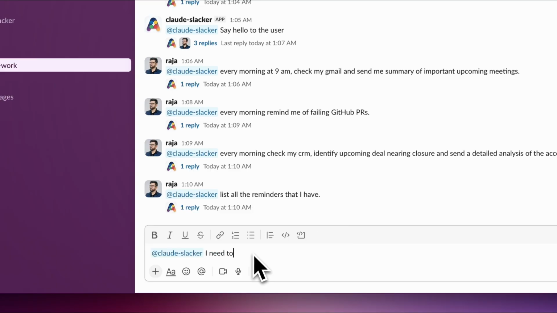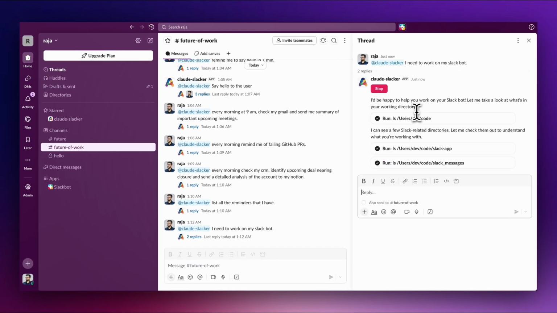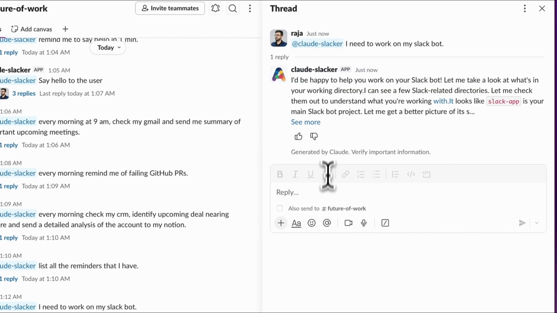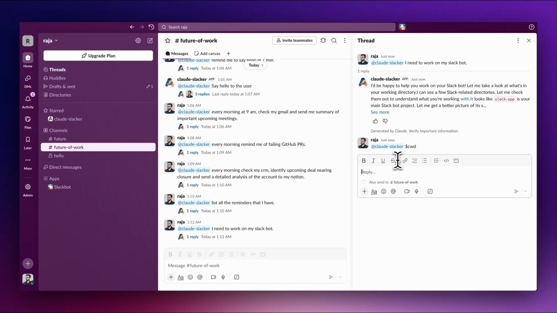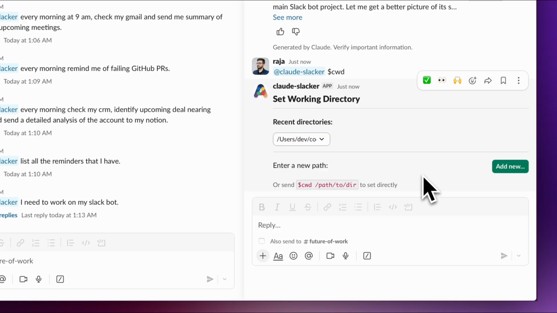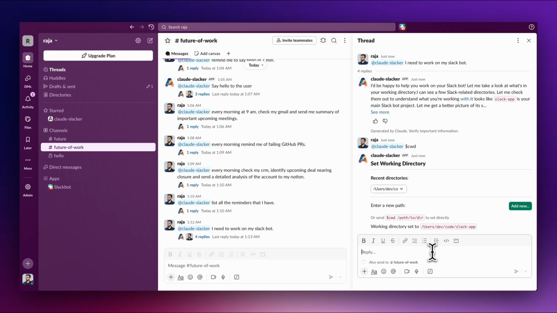The Claude Slacker has special integration with Git directories. First of all, you can go to any thread and change the current working directory to override whatever is the default for that particular channel. Here I specify the directory of my Slack app. The Claude Slacker has special handling for Git directories, wherein it creates different work trees for every threaded session, so that even if multiple users are working on the same directory, the edits stay isolated. All of this is open source.